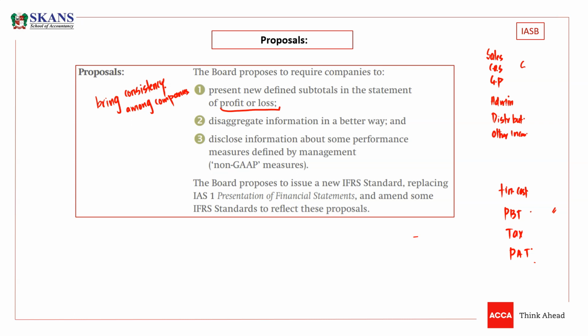Most interestingly, we don't have an operating profit heading as a requirement of IAS 1. Although some companies do report operating profit, or we can say profit before interest and tax, in their financial statements, this is not required by the current IAS 1. But yes, you can present some extra headings and line items, because these were the minimum requirements of IAS 1. So many companies do report operating profits.